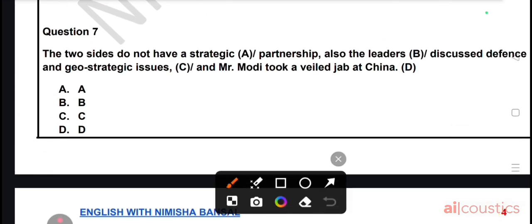Question 7th. The two sides do not have a strategic partnership. मतलब दोनों sides में strategic partnership नहीं थी. Also, the leaders discussed defense and geostrategic issues. We will not use also here. This is a contradictory situation. We will use although. Although the leaders discussed defense and geostrategic issues. मतलब हालांकि leaders ने defense और geostrategic issues भी discuss करे थे. And Mr. Modi took a wild jab at China. Wild jab at China means indirect insults which are not fully concealed or disguised. So the error is in part B. We will use although. Now we will move to the next question.